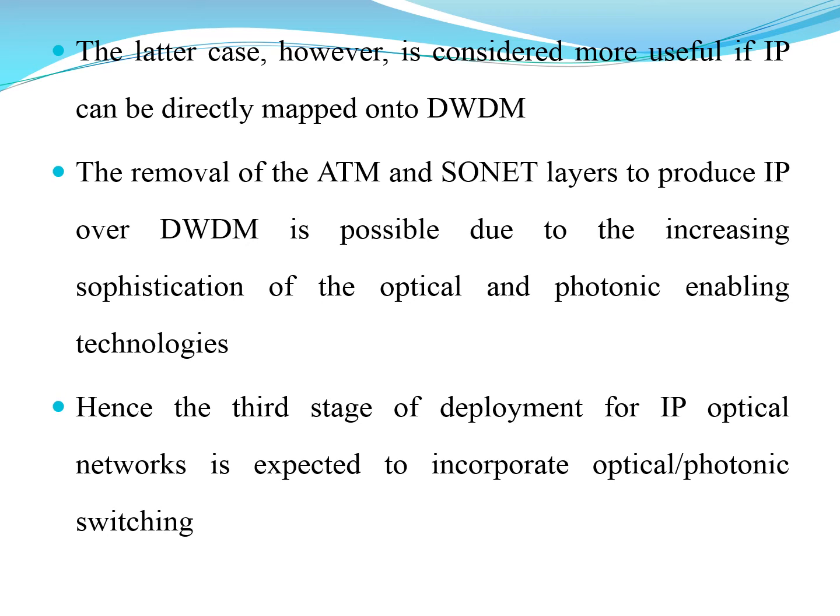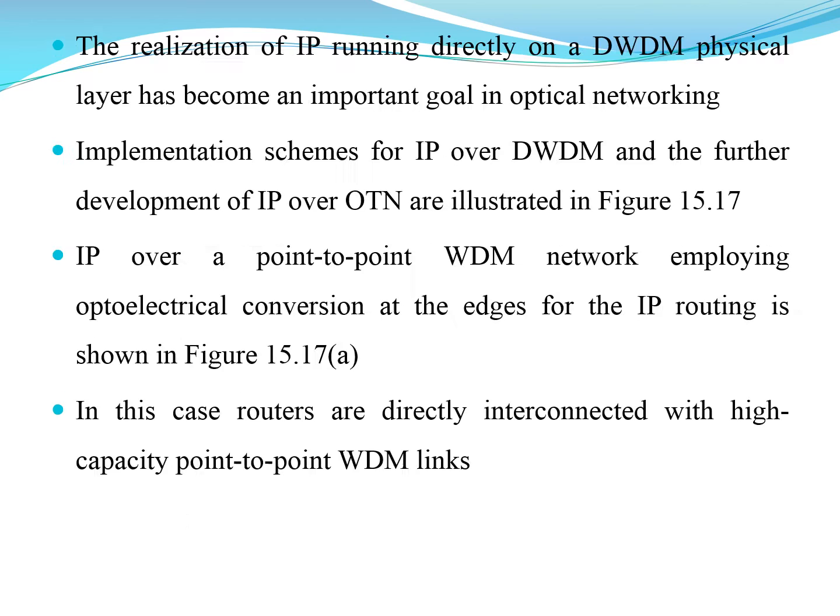In the latter case, we see that it is more useful if IP can be directly mapped into dense wavelength division multiplexing. The removal of the ATM and SONET layers, which were required to carry IP, is possible due to the increasing sophistication of the optical and photonic enabling technologies. Hence the third stage of deployment for IP optical networks is expected to use photonic or optical switching. And we realize that IP running directly onto the DWDM physical layer has become a more important concern in the optical networking process.